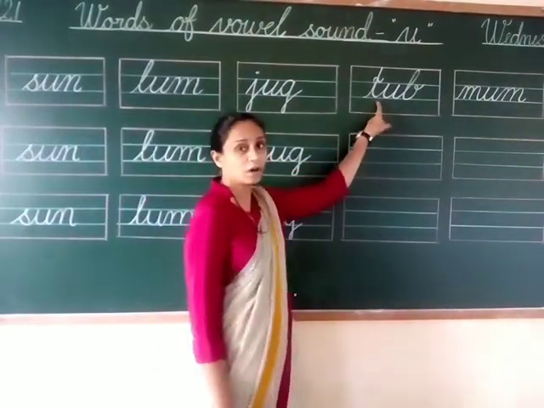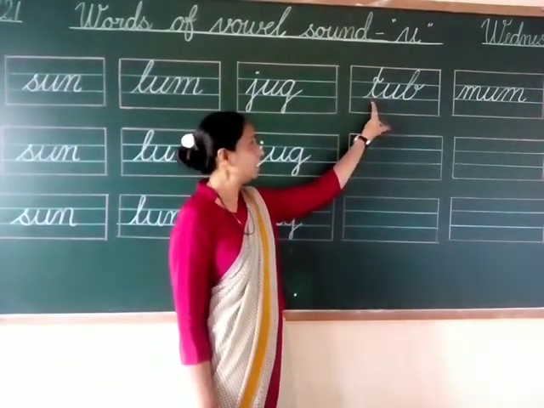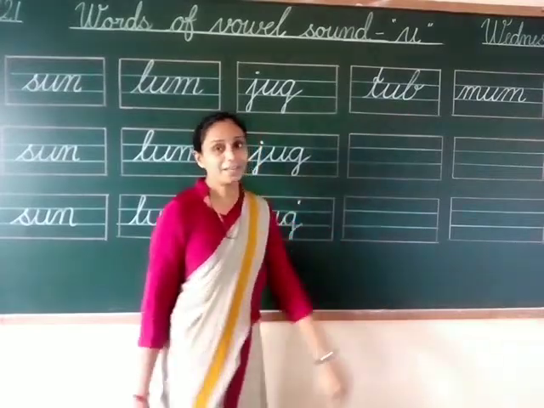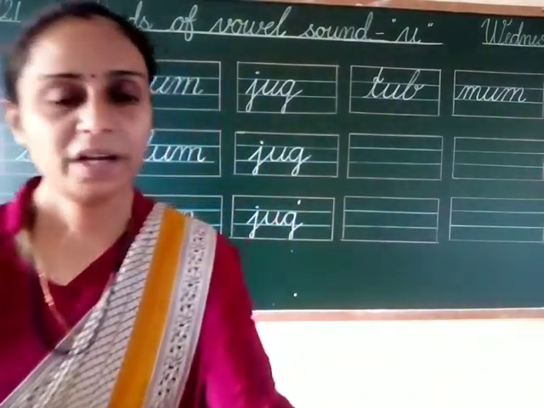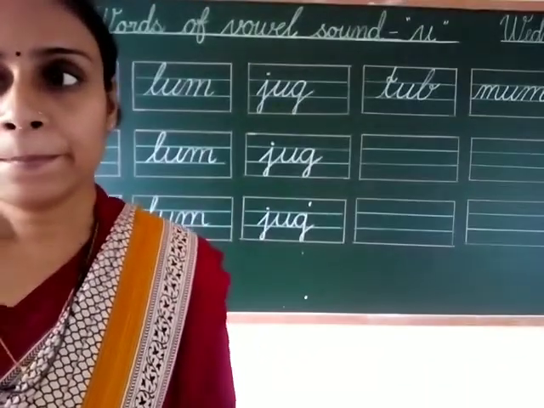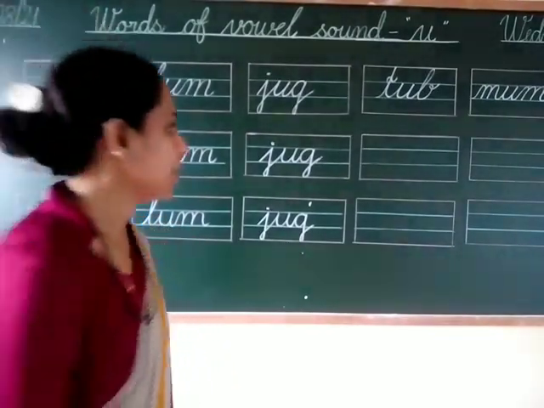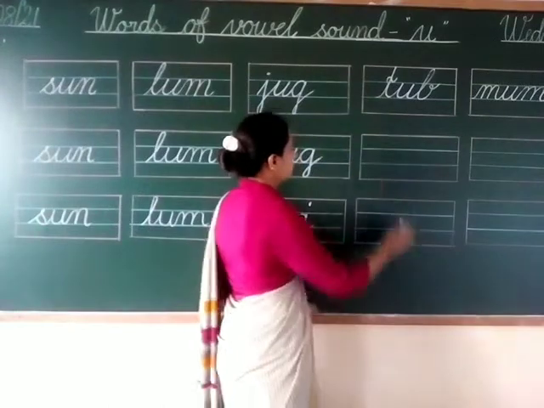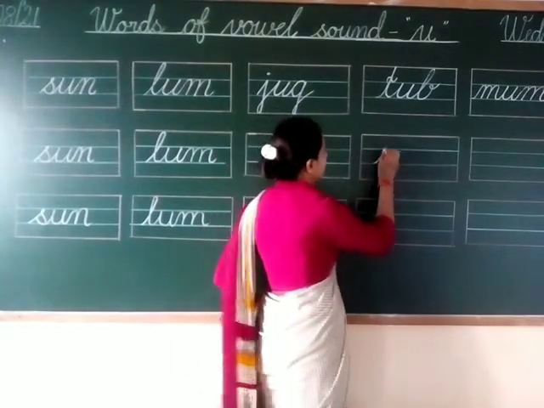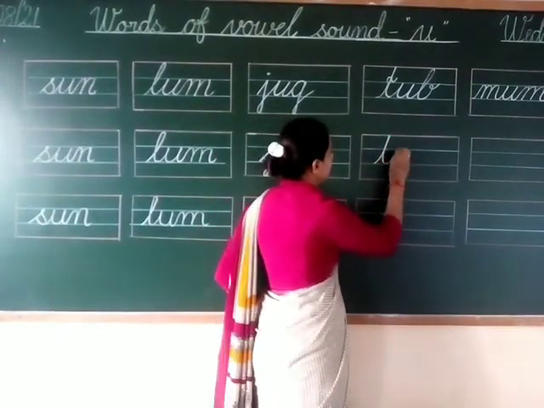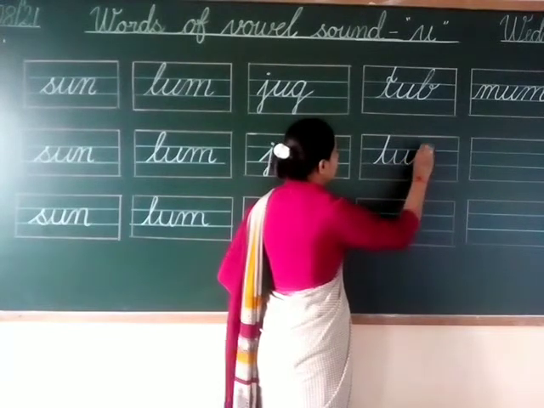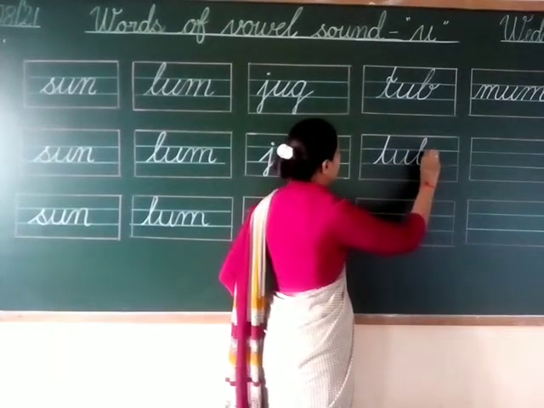Next is, this is spelling of tub, T-U-B, tub. Okay, wait a minute. Okay, this is spelling of tub. So let's write it here. T-U-B.